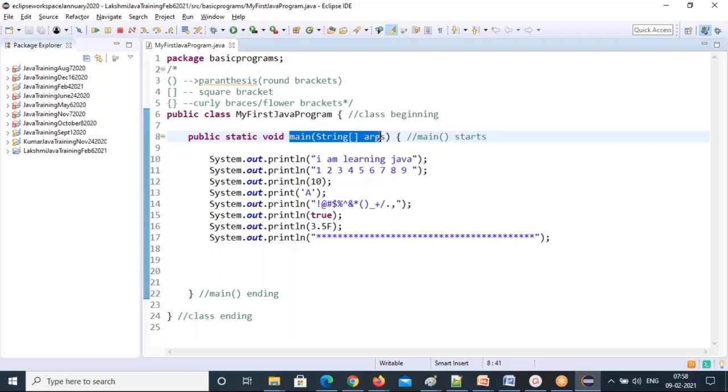Another question they will ask you: why is the main method made static? If you don't make the main method static, it occupies extra memory, and for each line of code execution the main method will be called. So another memory will be created. Next line, another memory, and so on, till n number of lines, n number of memories will be created. So you're wasting a lot of memory.